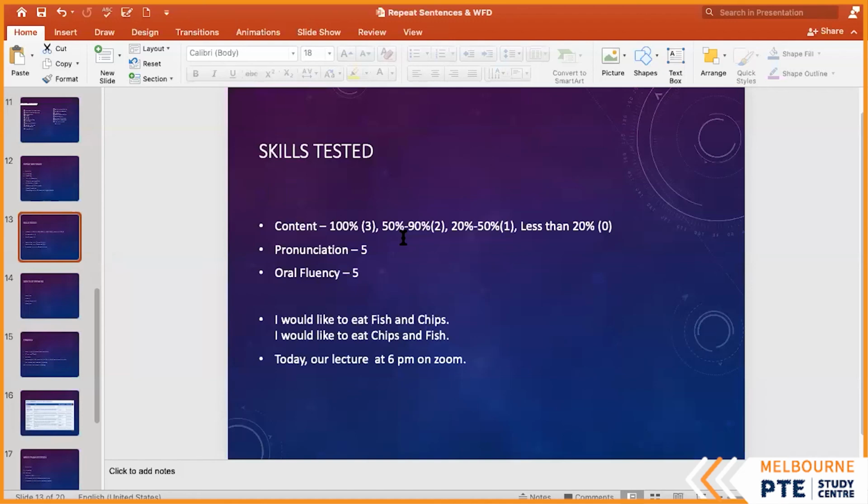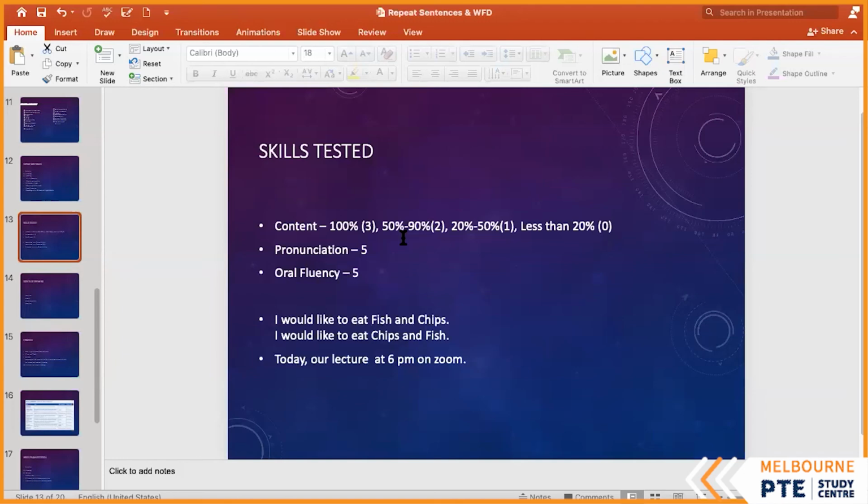11. Now, do you think that saying fish and chips will give me 11 marks? What about fluency and pronunciation? Can I get fluency and pronunciation just by saying 2 words? No. You need to have a phrase at least, or a couple of phrases there.